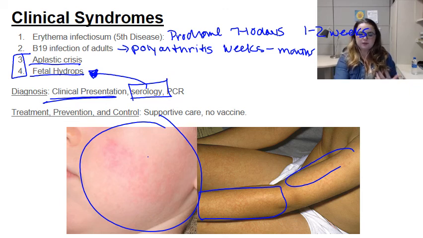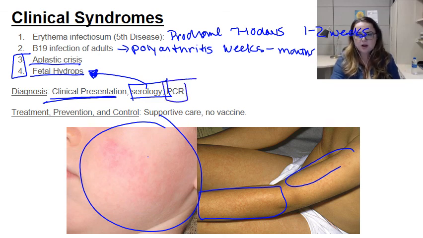This was the case of a family member of mine who is a school teacher. While she was pregnant, one of the kids in her classroom developed B19 or Fifth disease. She went in, had her serology done, thankfully had a very high titer, and her and her baby were fine.